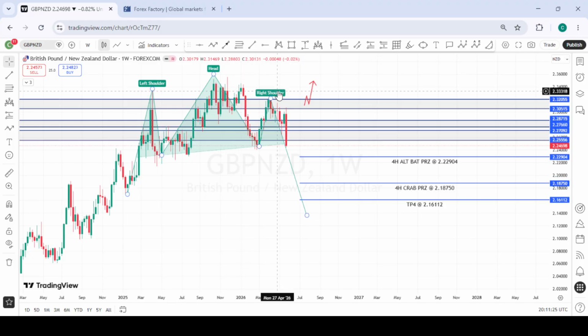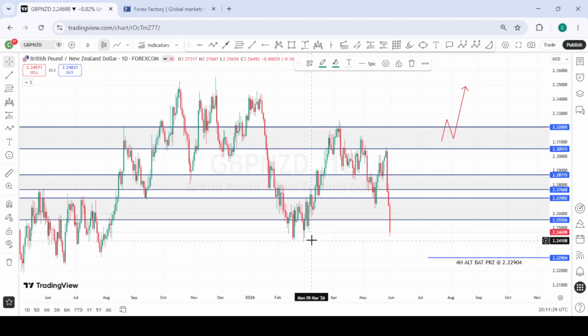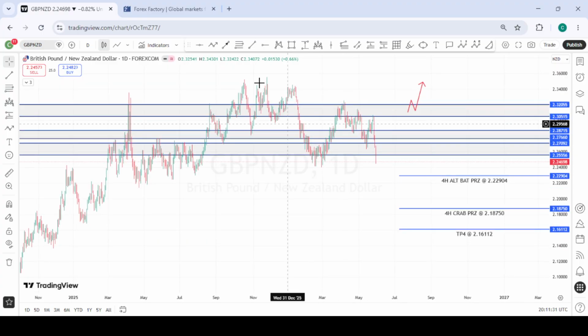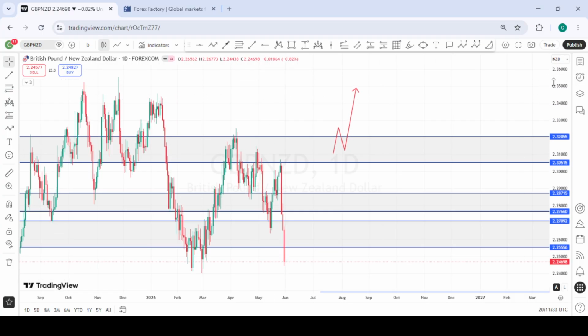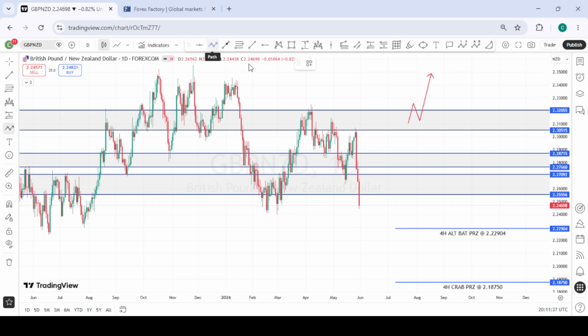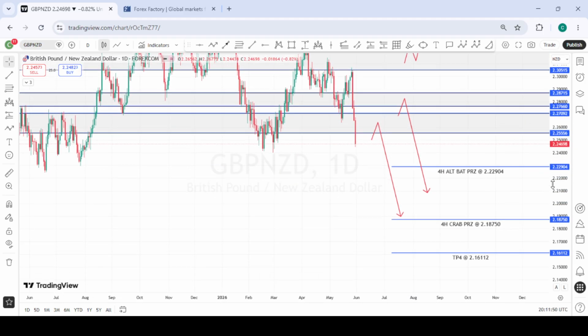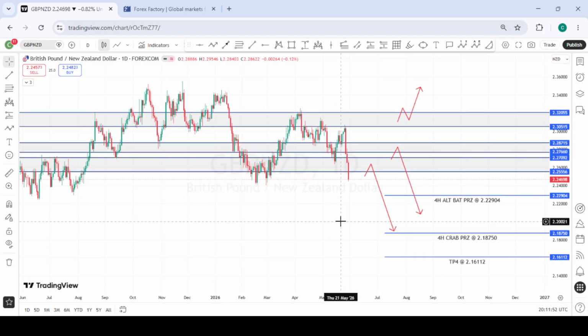So going into next week, what we are going to look out for is a possible pullback to this area of interest. These two areas of interest we have here. I'm looking forward to a possible pullback here. Then we can take ourselves from there. Should price pull back into this very first area of interest, we'll look for selling opportunities to the downside. Should it pull back to the second area of interest above, we'll still be interested in taking the sells from here to the downside. So these are the various targets we have for GBPNZD for the coming week.